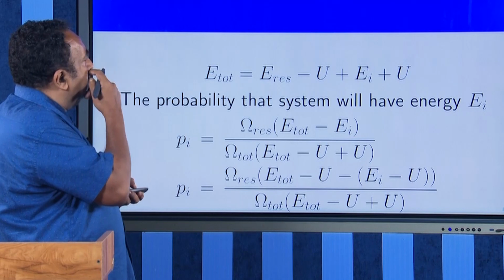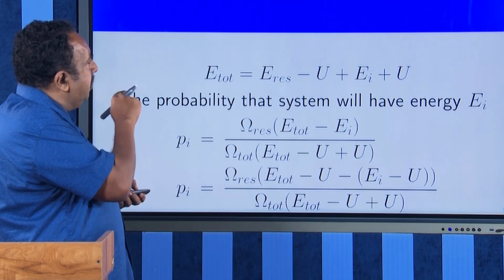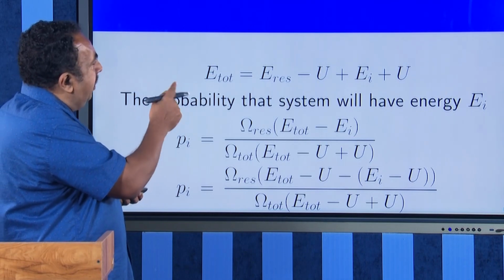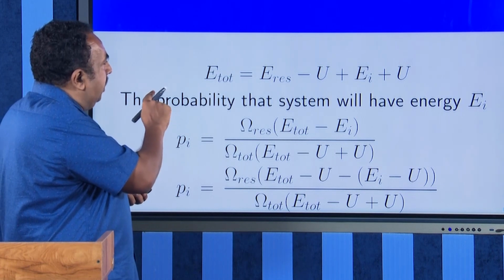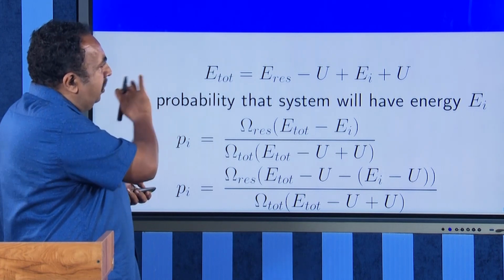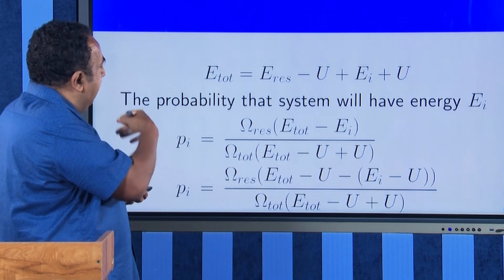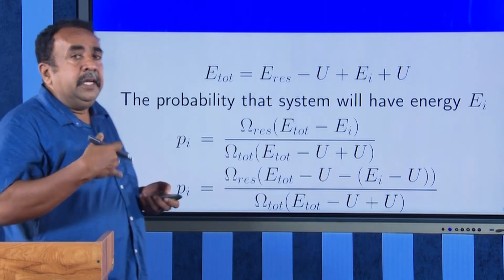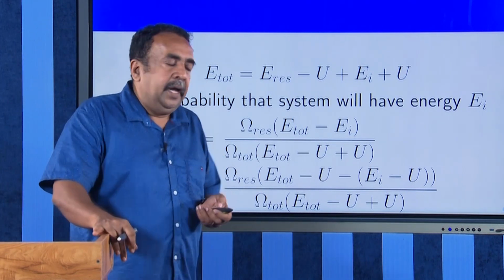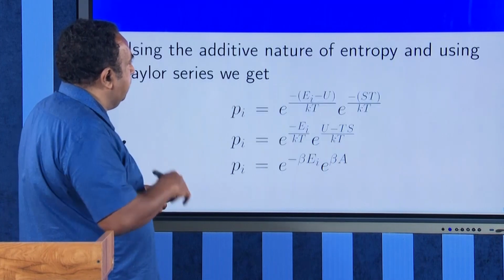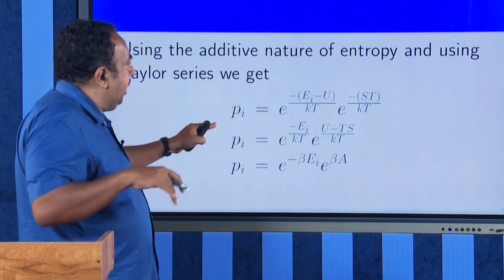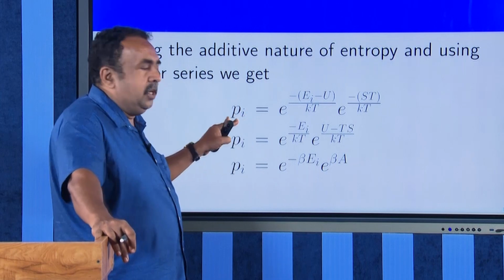Therefore, E total I can write as E reservoir plus EI. I can add U and subtract U, which keeps the equation the same, and then I will use the concept of probability and rearrange.